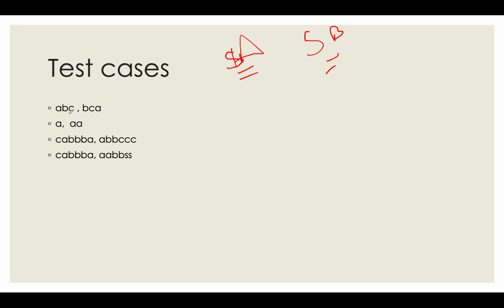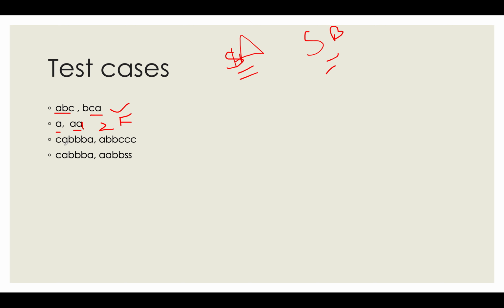So A is there, A is there, B is there, B is there, C is there, C is there. The frequencies are 1, 1, 1 and 1, 1, 1. So all similar frequencies are there in both the strings, and they have a similar set of characters. The answer is true. In the next case, characters are present, however the frequencies are different. You have 2 and 1. It is not possible, so return false.